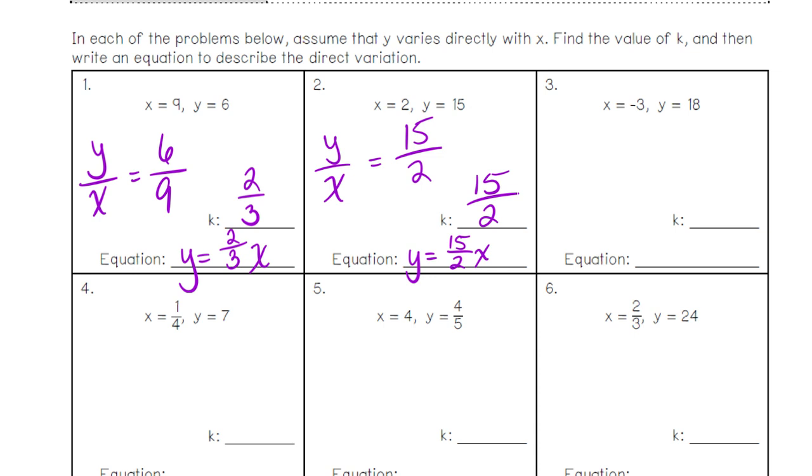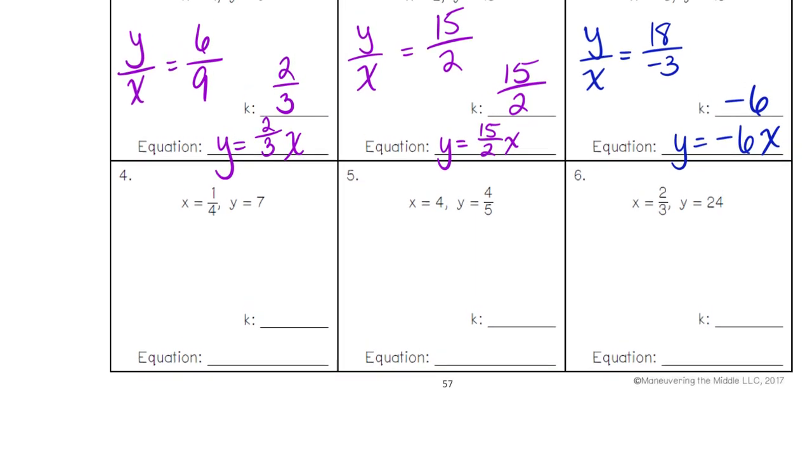All right, what's my next one? What do I write first? And then? And k is? And my equation is? Negative 6x. Okay. Alrighty.